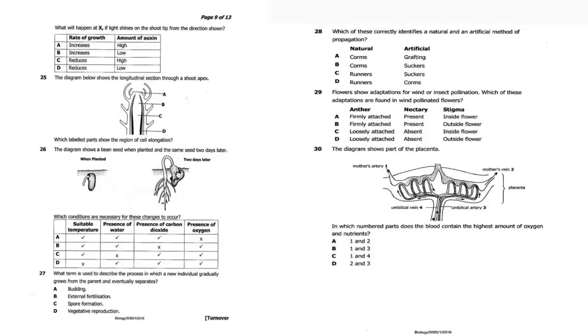Now what is the question? What will happen at X if the light shines on the shoot from the direction shown? So what will happen is that rate of growth will increase at X.